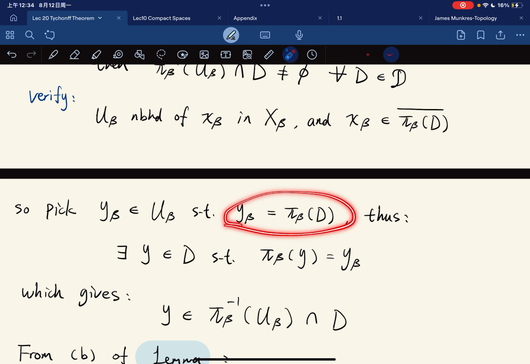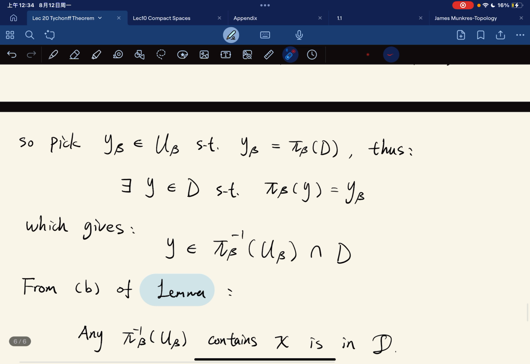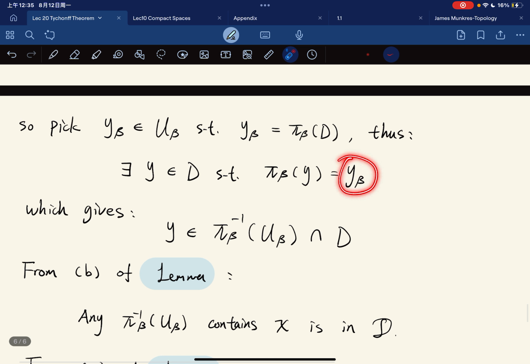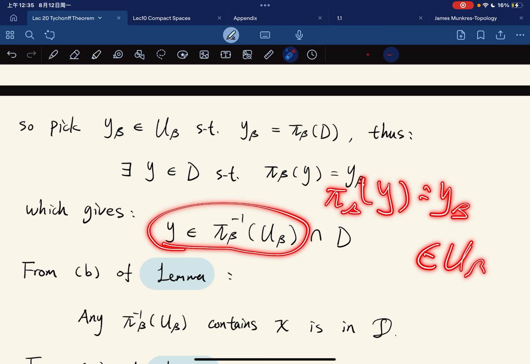So from this and this, we see that there exists a y in D such that pi beta of y is equal to this y beta, and this y beta is in U beta. So y is in the preimage of U beta, because pi beta of y equals y beta, which is in U beta.